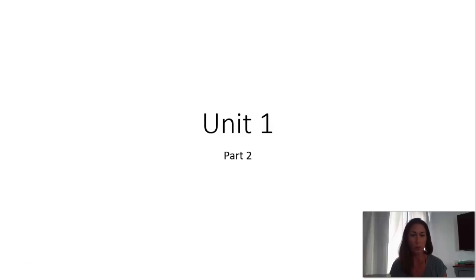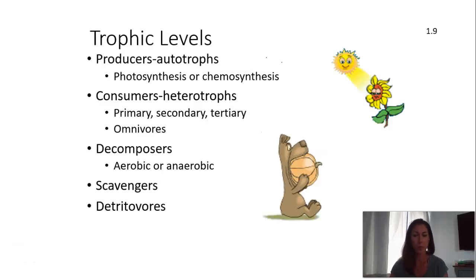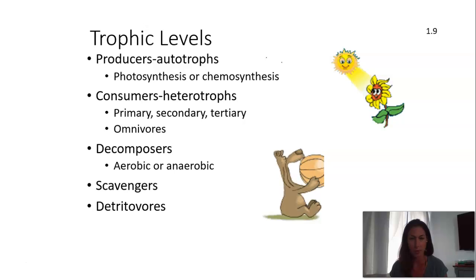So we're going to continue on with ecosystems, and this time we're going to focus completely on all the biotic components. So one thing that we need to focus on is vocabulary. One of the things that we look at are trophic levels. Remember from last time that trophic means feeding. So what level do they feed on?